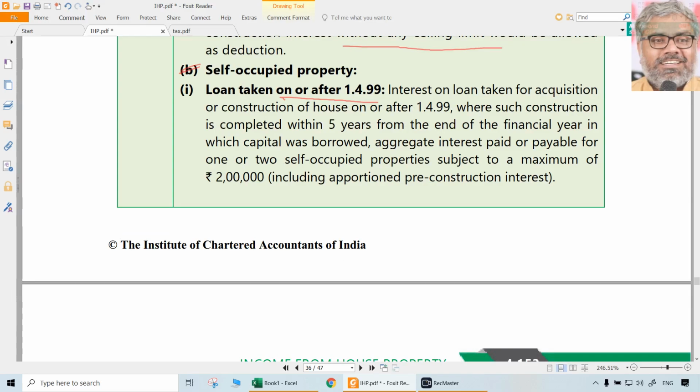What are the other conditions? Construction should be completed within 5 years from the end of the financial year in which the capital was borrowed, and in that case, the amount of deduction can be maximum of 2 lakhs rupees. That is maximum. For one property or 2 properties or put together, that is the maximum amount of deduction if the loan is taken after 1499. For what purpose? Acquisition or construction of the house. In that case, only 2 lakhs will apply.